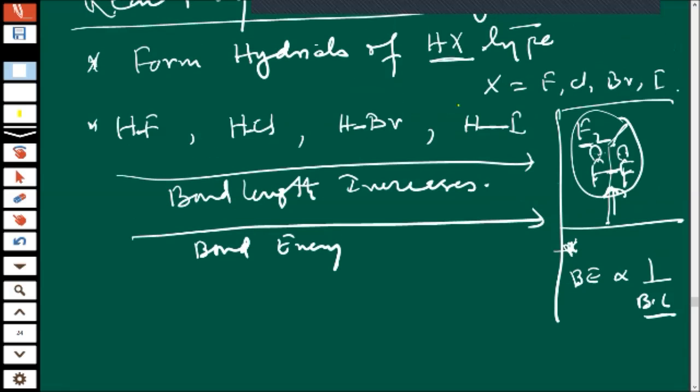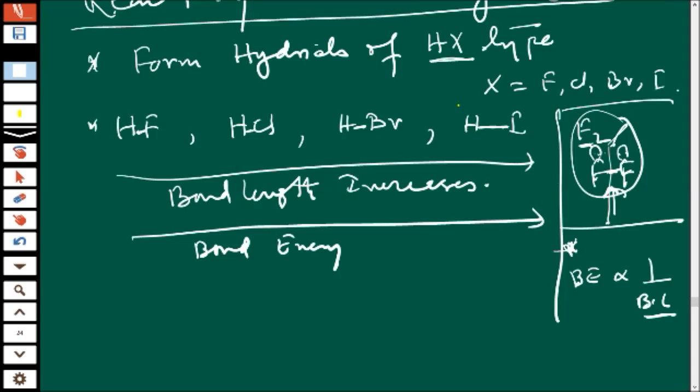Did you understand, Shreya? Yes, sir. This is a regular trend. There is no exceptional case. So now tell me, from left to right, if we move, what will happen to bond energy? I think I'll get confused in this. Okay, I will tell you. It is easy to break big bonds.